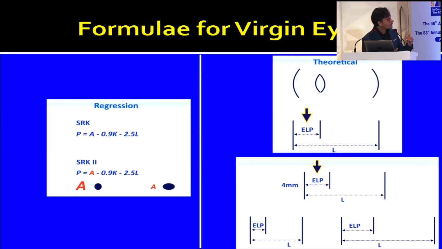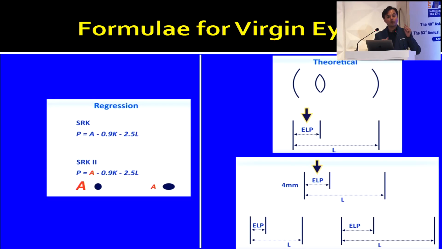However, what we have to first understand is how a virgin eye formula works, and then we will go to how the post-LASIK changes occur. Regression analysis formulas such as SRK and SRK2 are popular formulas of the past, in which accumulated data was put together to come to the formula. Newer formulas rely on theoretical concepts depending on the ELP, the effective lens position, which is the distance between the anterior refractive surface of the cornea and the nodal point of the internal natural lens.